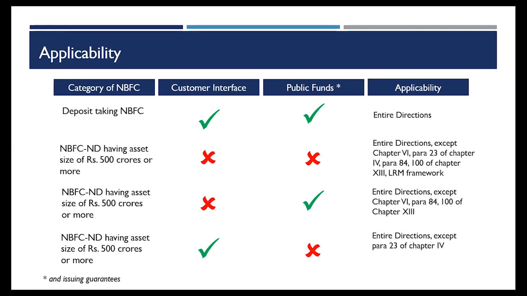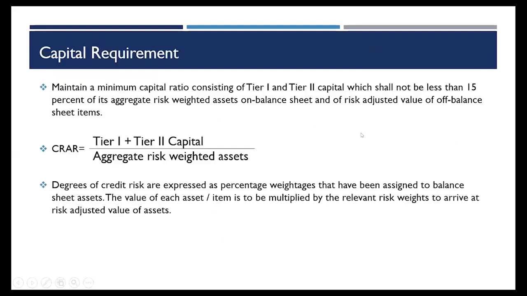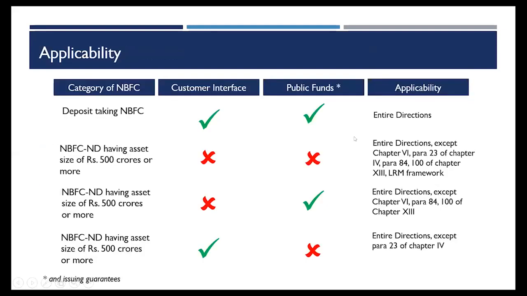So what is the exemption is that if I have customer interface and public funds, the entire direction is applicable on me. However, if I don't have customer interface and access to public funds, the entire direction is applicable except some parts. The except some parts are the FPC norms. FPC is fair practice code, which is applicable only in case I'm having any customer interface. So the relevant chapter 6 dealing with FPC will not be applicable on me.